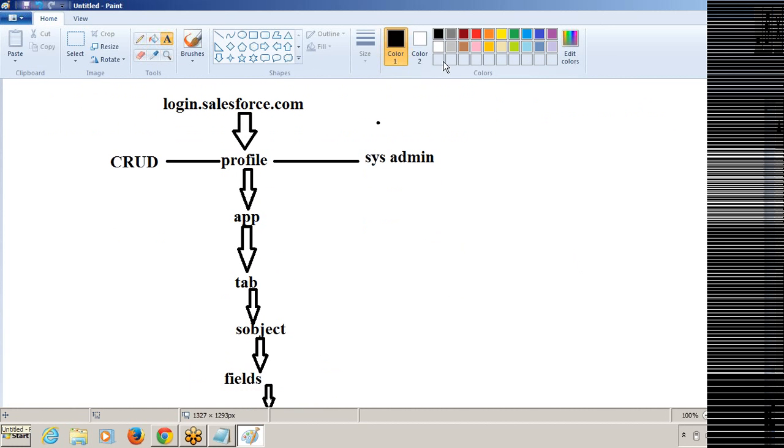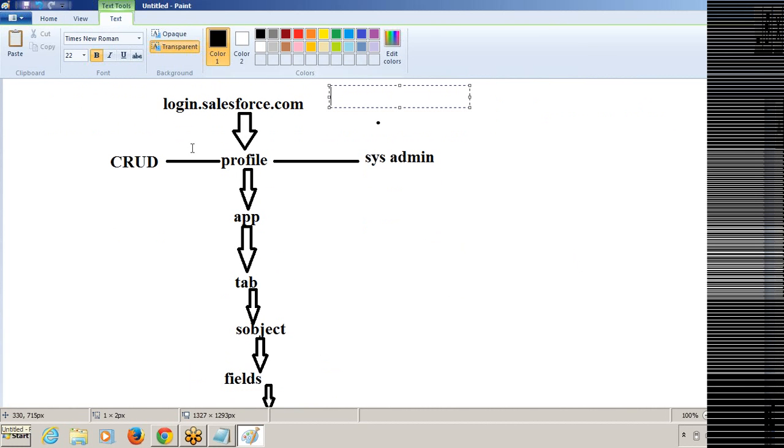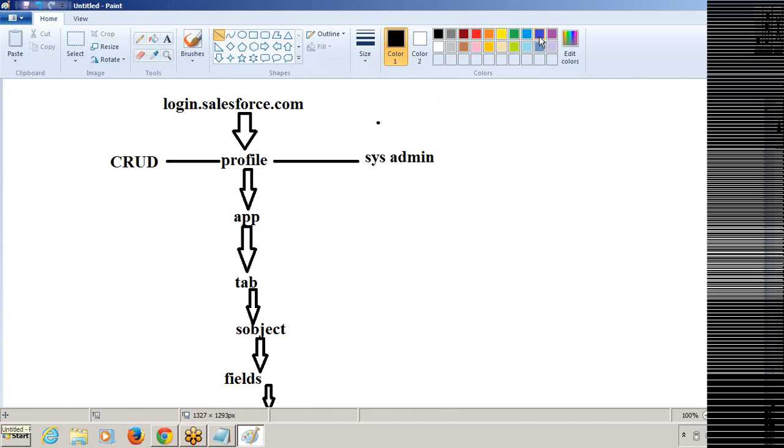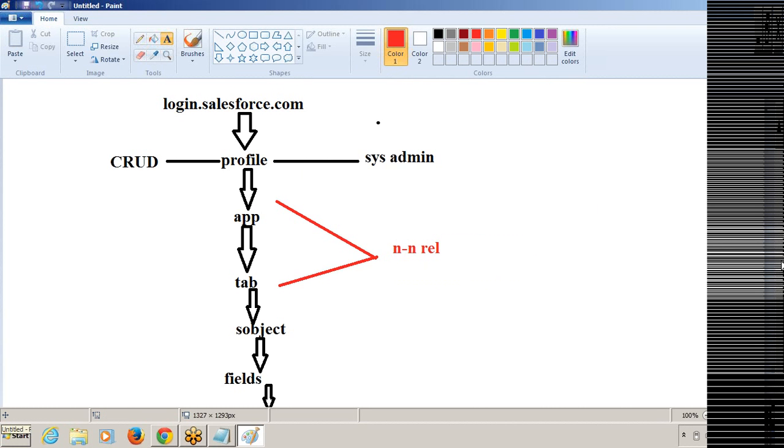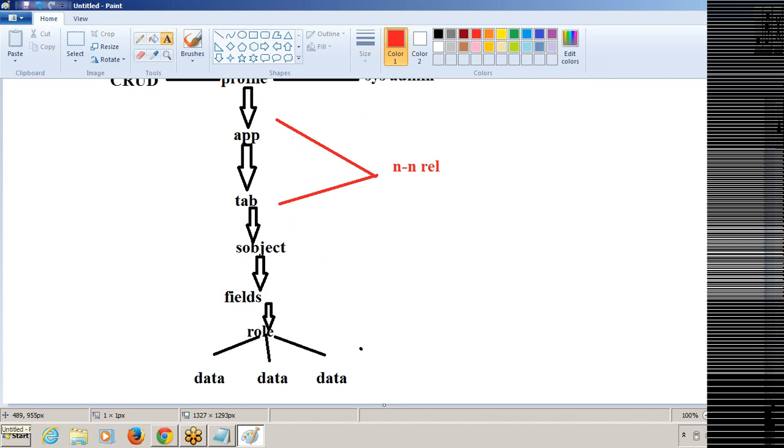Okay. So before, between application and tab, what relationship do we have? Between application and tab, we have a one-to-many relationship. And between a tab and a subject, we have a one-to-one relationship.